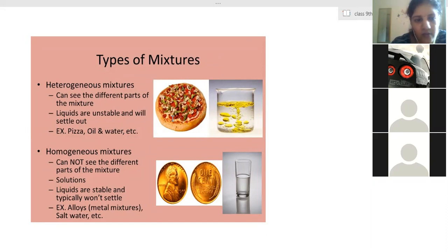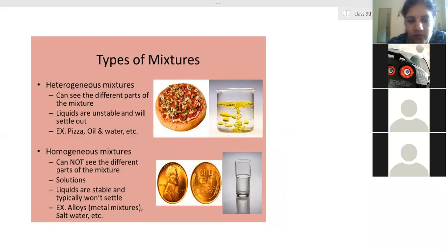Yes, ma'am. Ma'am, solvent can be liquid, gas, anything? Anything, yes, it can be anything. If you take the example of a coin, that is an alloy, and an alloy is a homogeneous mixture. In an alloy, what are we doing? Solid is mixed into solid.